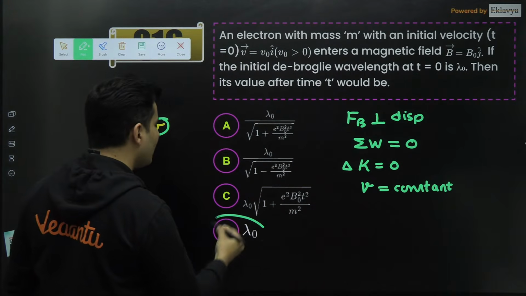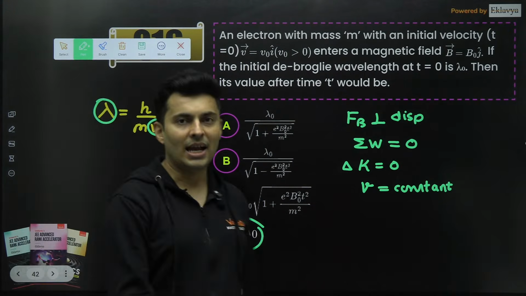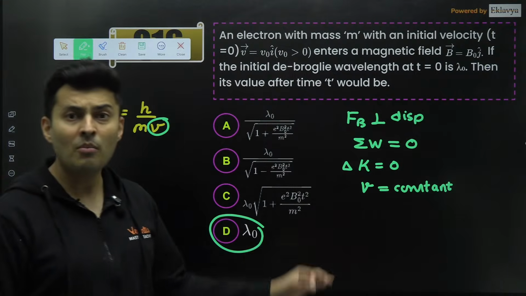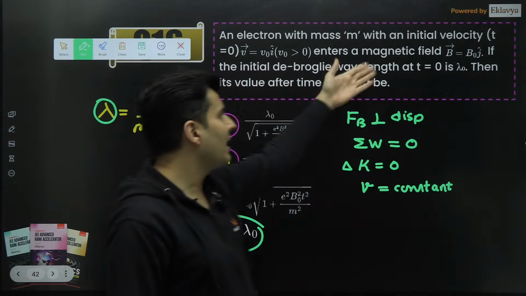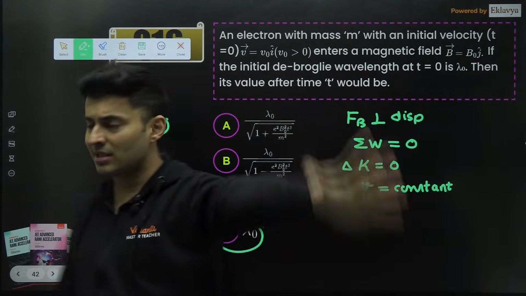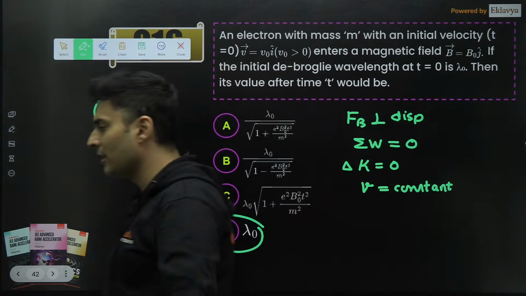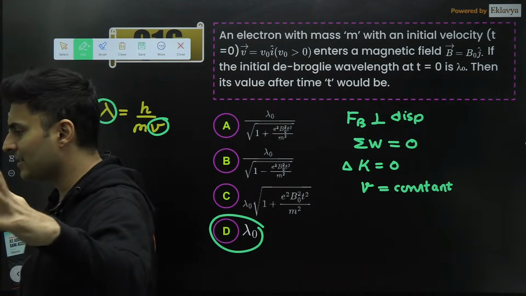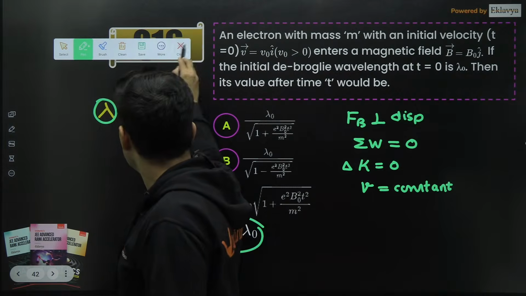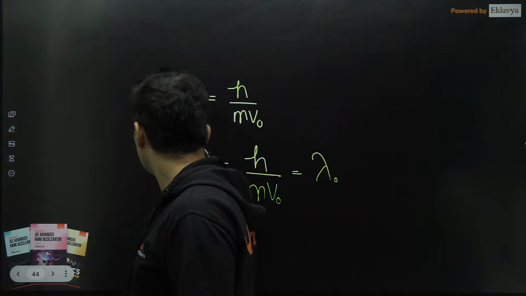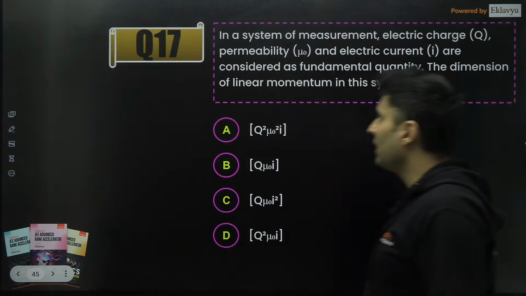All these unnecessary equations are a waste of time. Answer is lambda naught. Magnetic field never does work. So forget these i cap, j cap. These options are unnecessarily given to you as confusion. So just ignore, guys. Okay. Moving on to the next question.